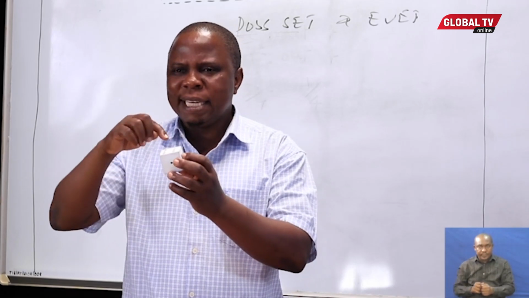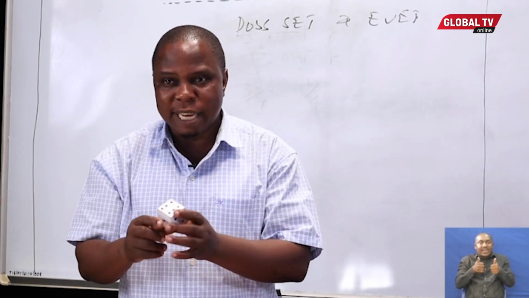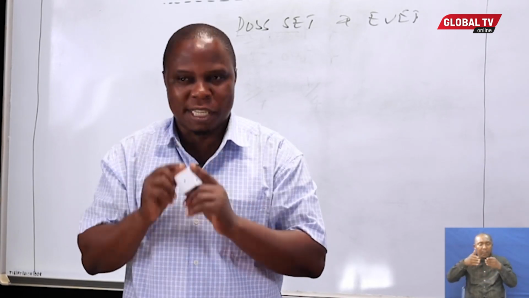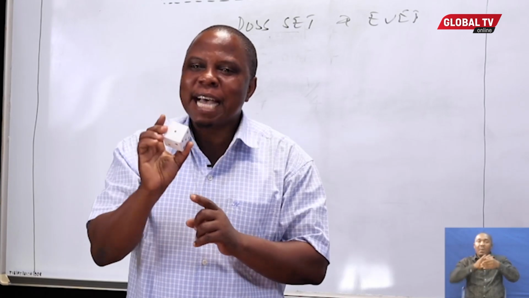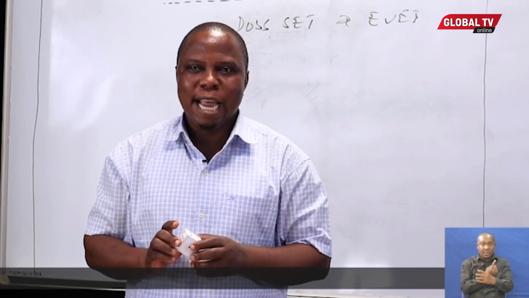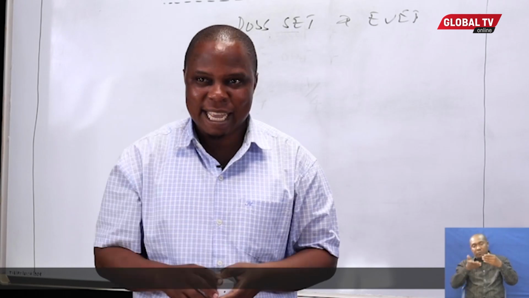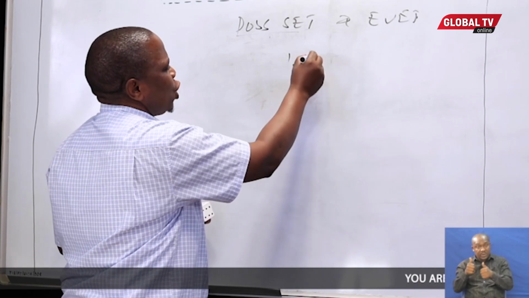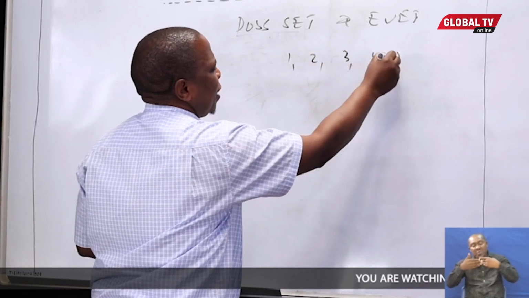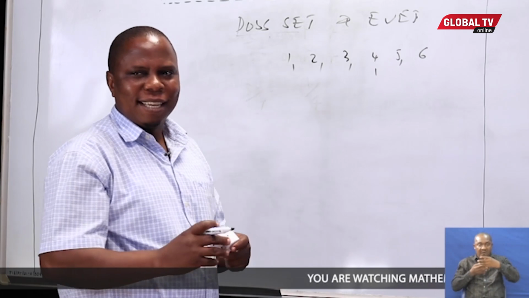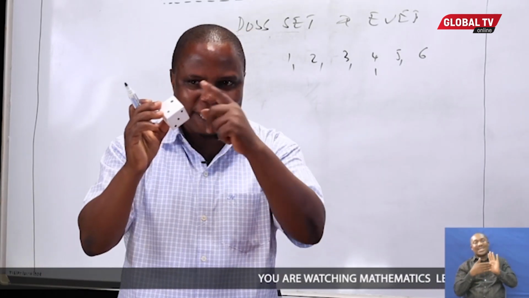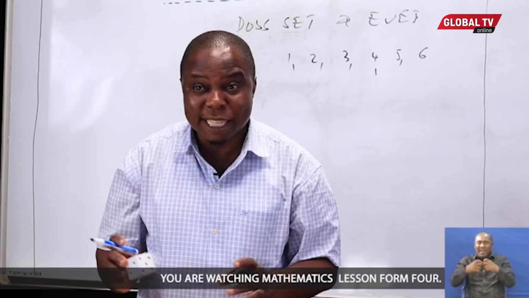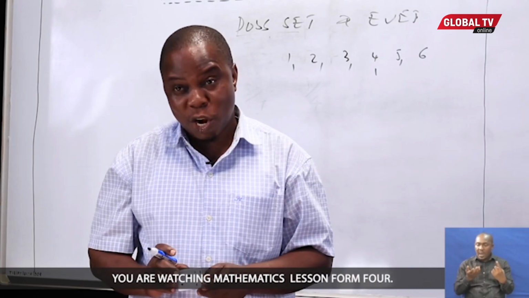Now, the expected results, as we know that the die has 6 faces, numbered 1 to 6. Each face has an equal chance to show up. If you roll this die, what you expect to show up is either 1, 2, 3, 4, 5, or 6. Any of these 6 sides can show up. Only one has the chance to show up. When one has shown up, the others have no chance.